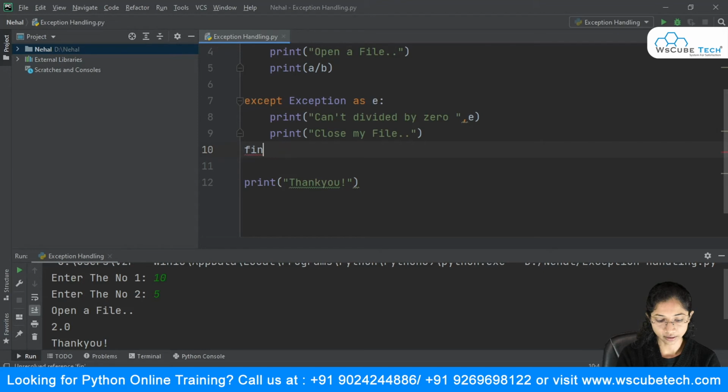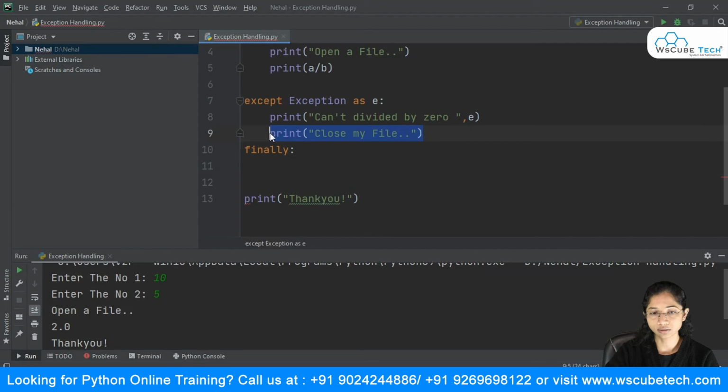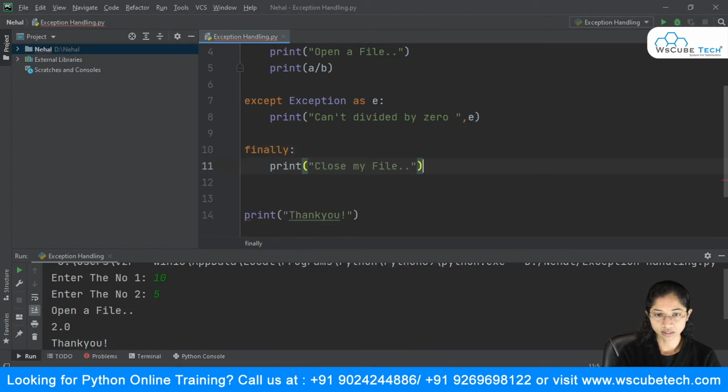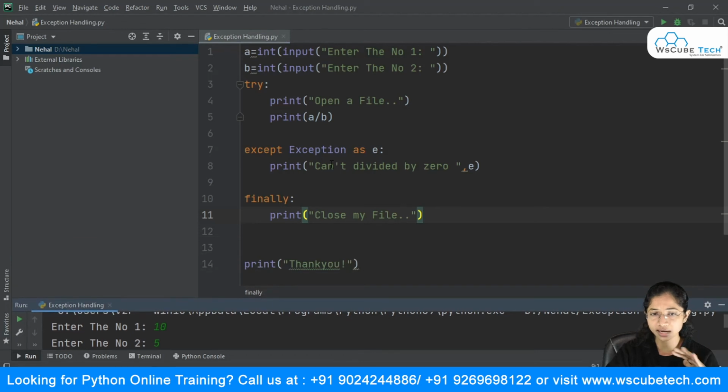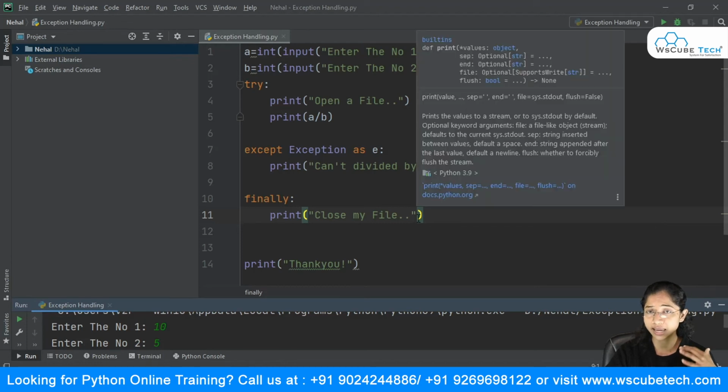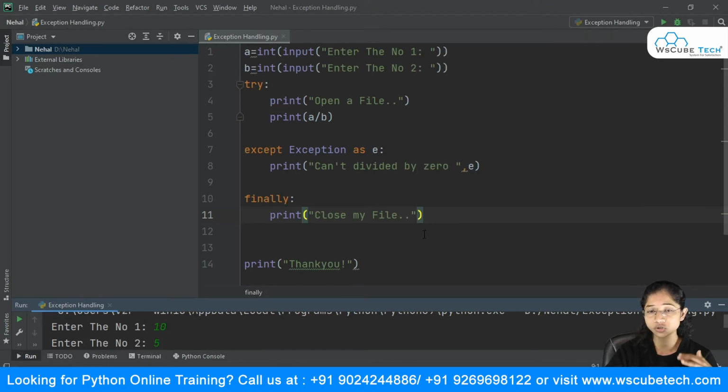So you can go with this finally, and you can just cut this from here and paste it over here. Now it simply says that even though you are getting an error in the exception block, it doesn't matter. The finally says that whatever the condition, even if you're getting an exception or if you are not getting an exception, I will get executed. So this will get executed either way.